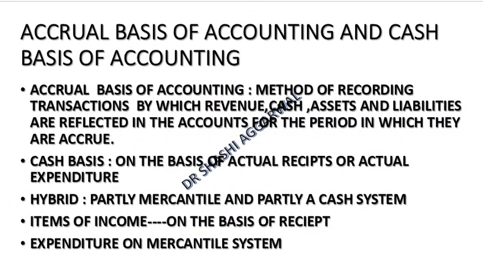So how do we record transactions in the books of account? We could record on the basis of accrual basis, cash basis, or hybrid basis. Accrual basis means due basis. Here our accounting period is generally the financial year, which starts from 1st April and ends on 31st March, or it could be the calendar year from 1st January to 31st December. So our expenses or income belonging to that accounting period are recorded on due basis.